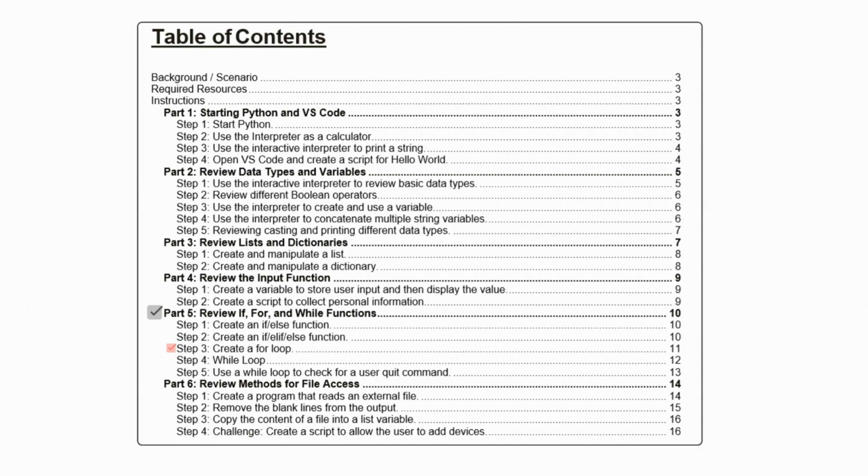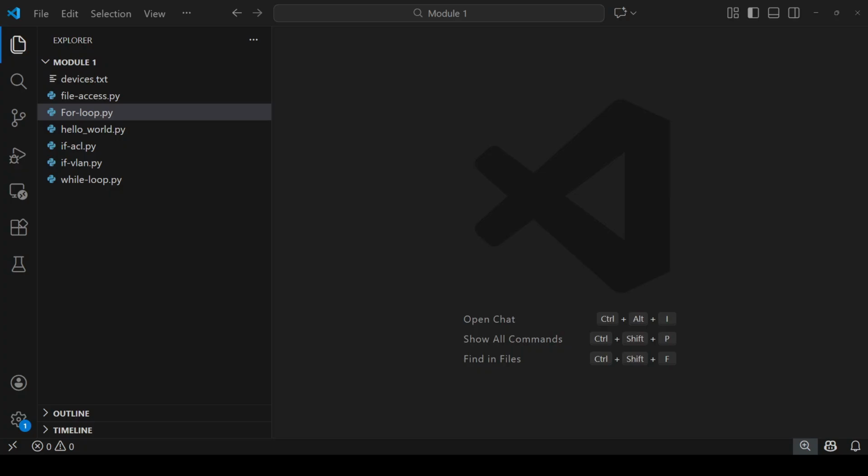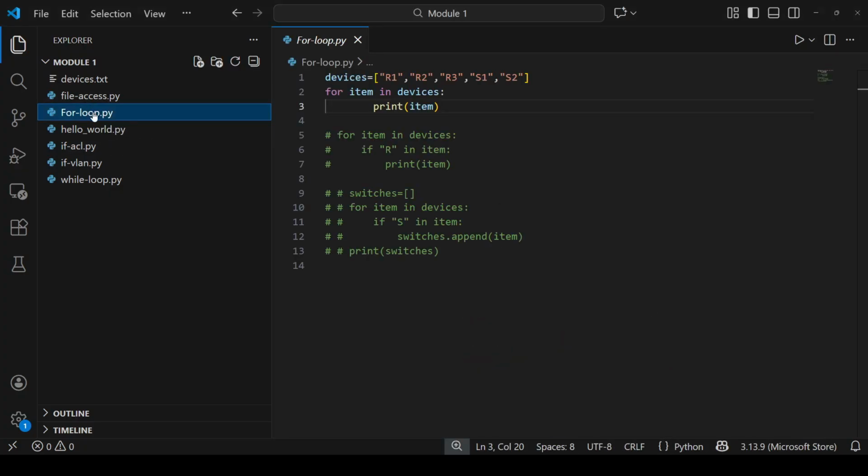Step 3. Create a for loop. Create a file named forloop.py in the module 1 folder. Here we will create one list named devices which consists of 5 items: R1, R2, R3, S1 and S2. Create a for loop. What is our for loop saying? For item in devices, print item.